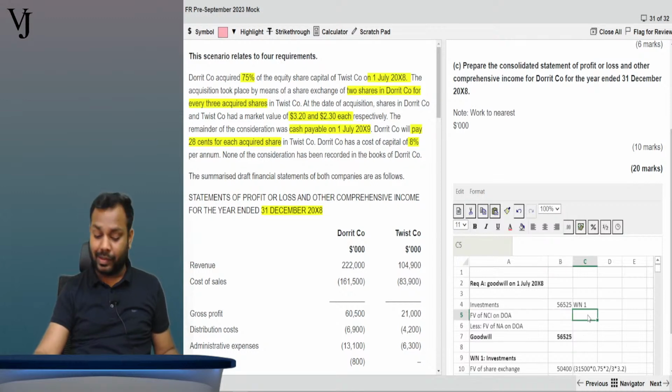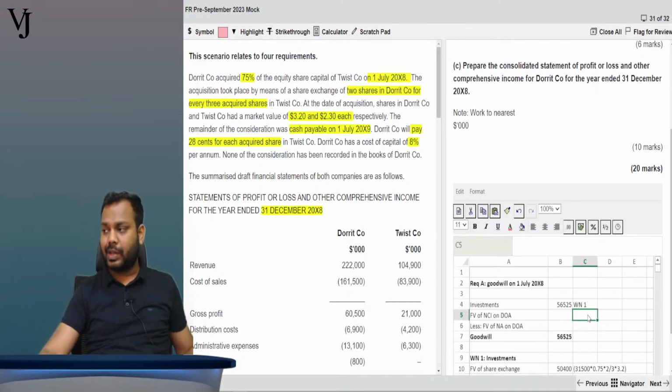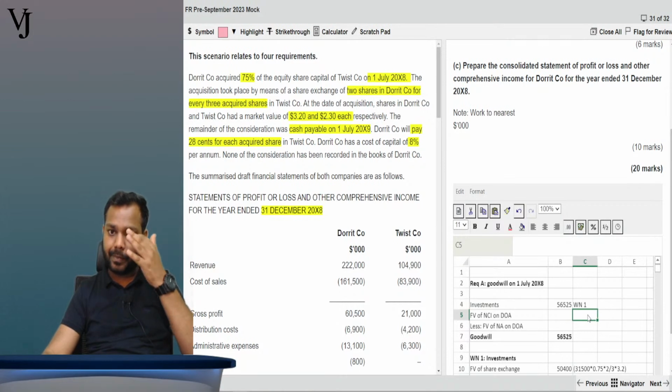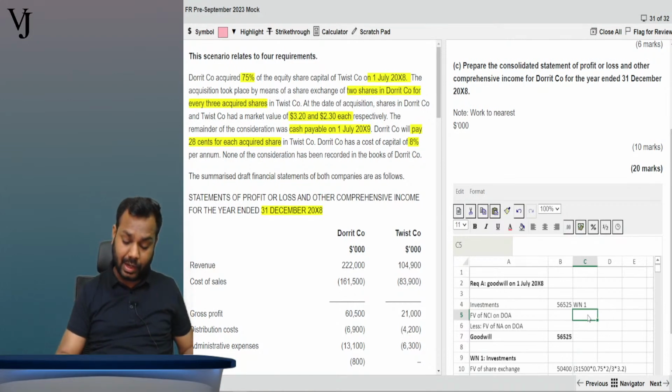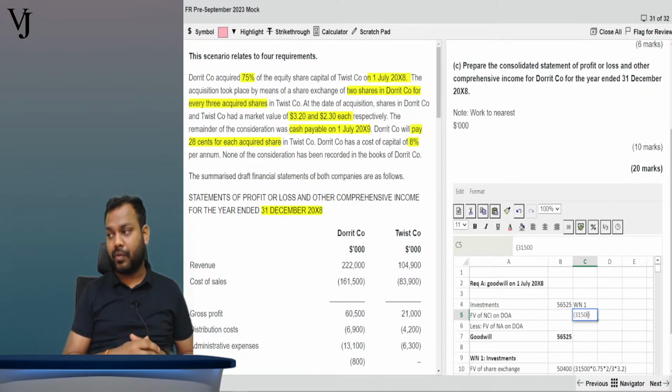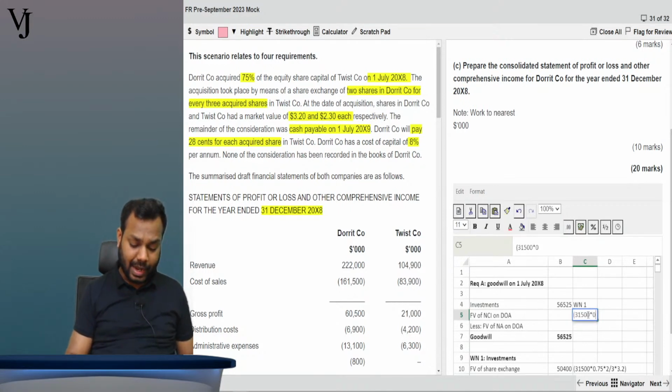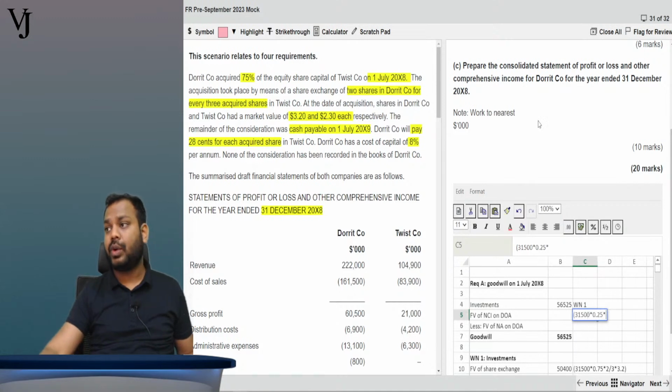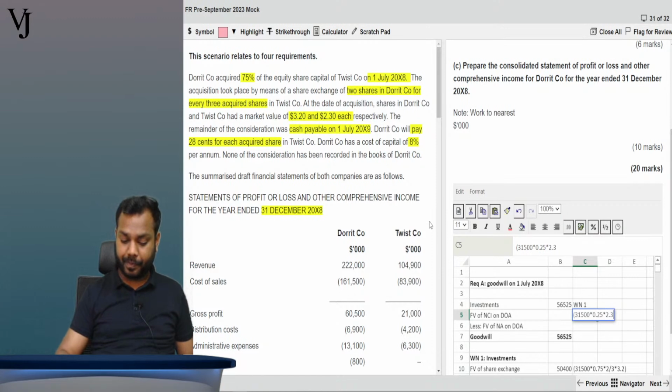Now, fair value of NCI. How will we calculate fair value of NCI? Tell me. Fair value of NCI is equal to 31,500, which was the total share capital of Twist company. NCI will have how much? 25%. Now what is the market price per share of Twist company? That is 2.3.